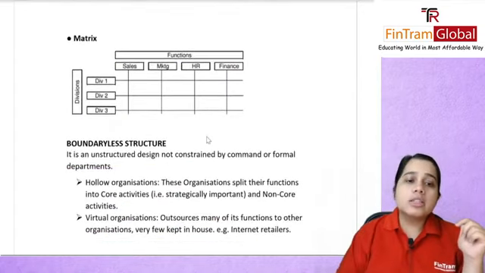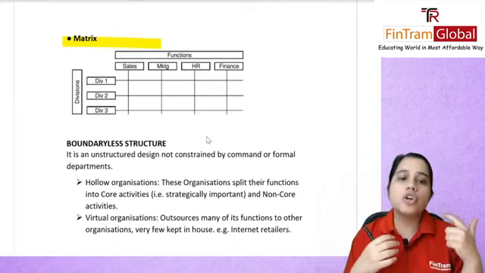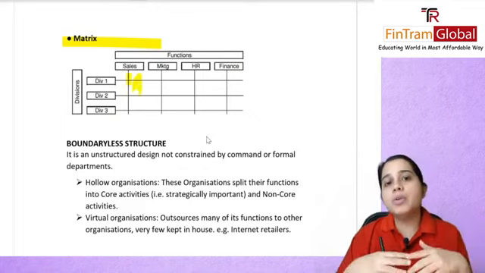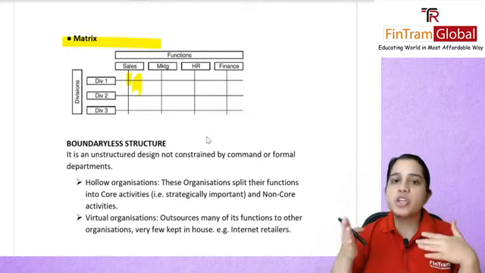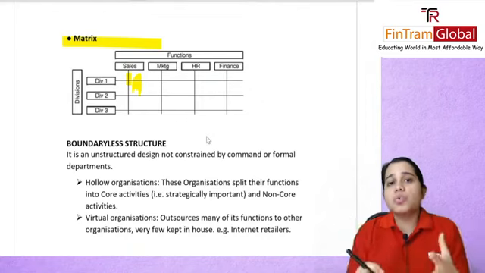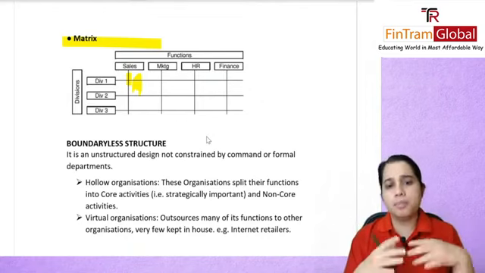Then we also talked about matrix structure, wherein this is sort of an amalgamation of your function and division. Here any person, let's say who's sitting over here, let's say this person is A, will be reporting to both a functional manager and a divisional manager. That is your matrix structure. This will usually be seen in huge organizations. Small organizations will pretty much not adopt this.